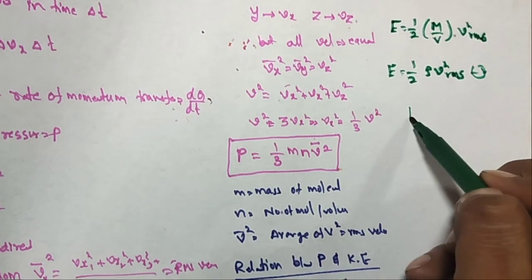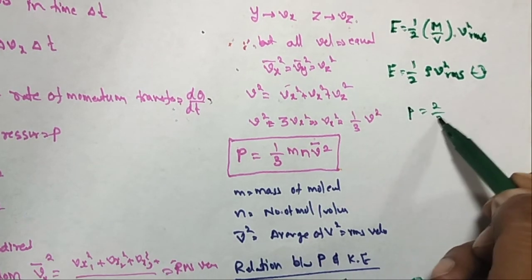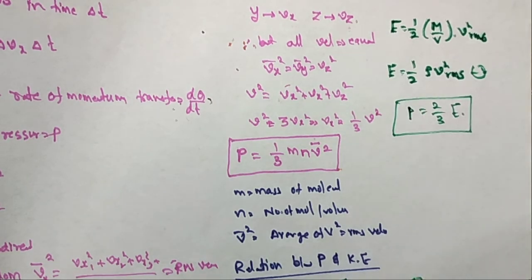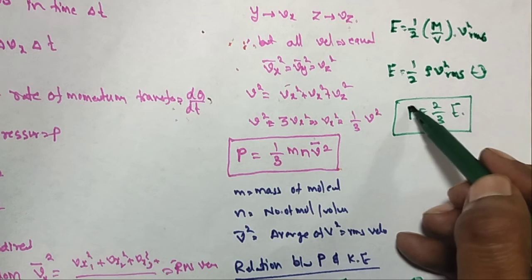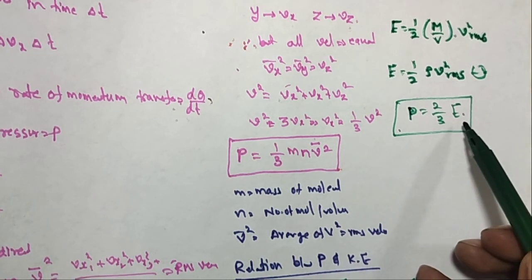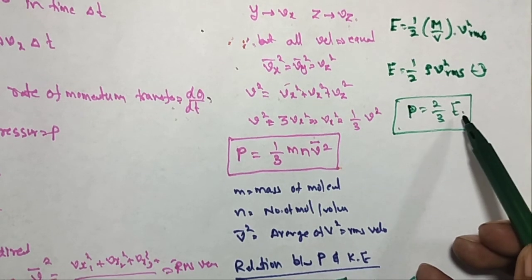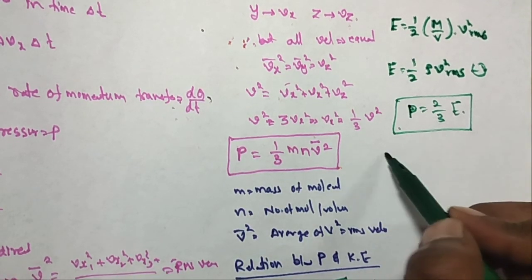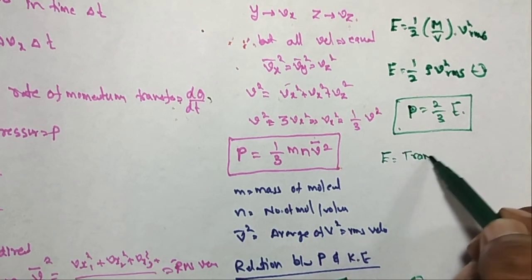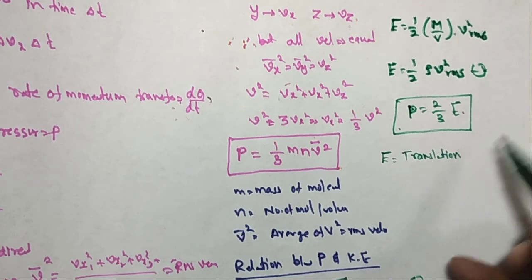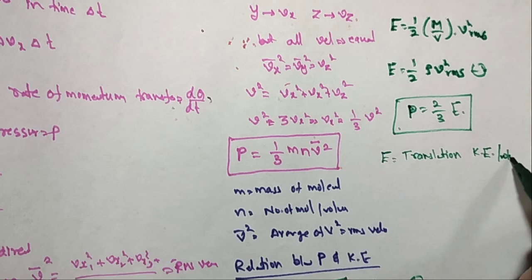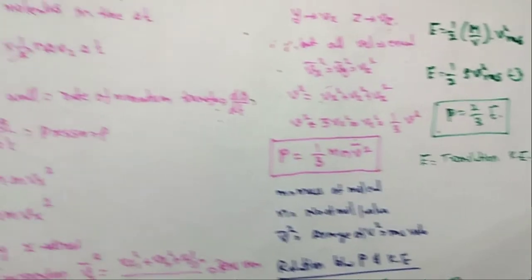So you can calculate P is equal to 2 by 3 E. This is the relation between pressure and kinetic energy. This is only translational kinetic energy, translational kinetic energy per unit volume.